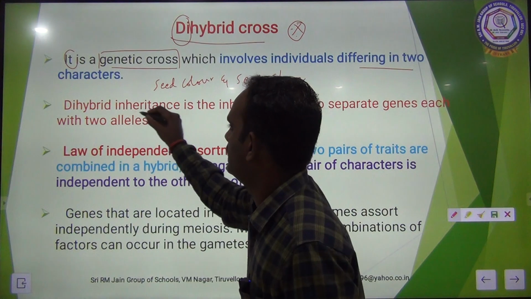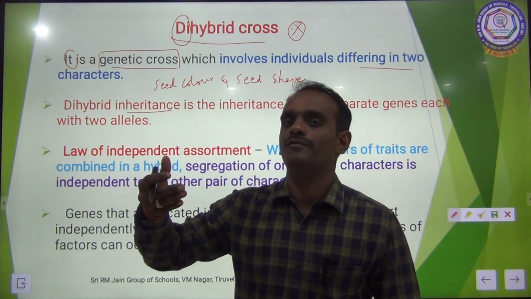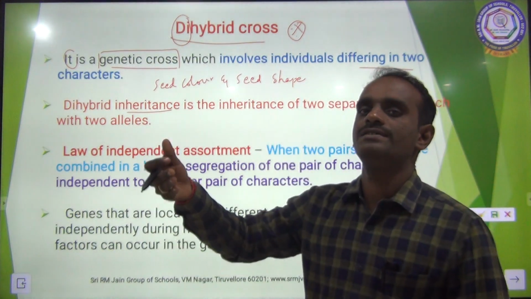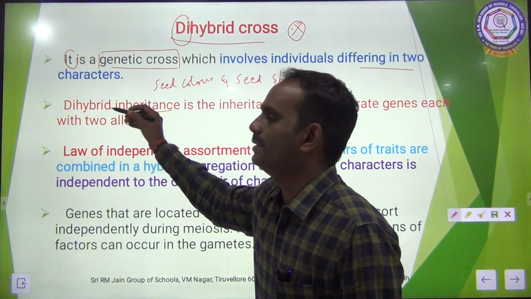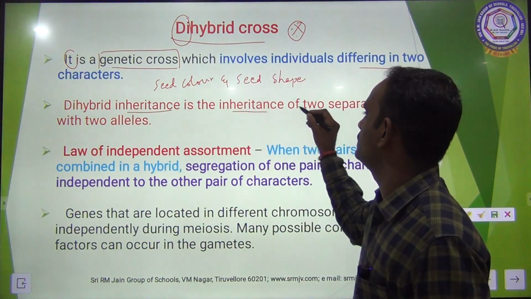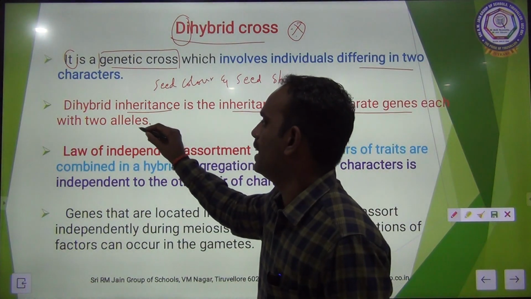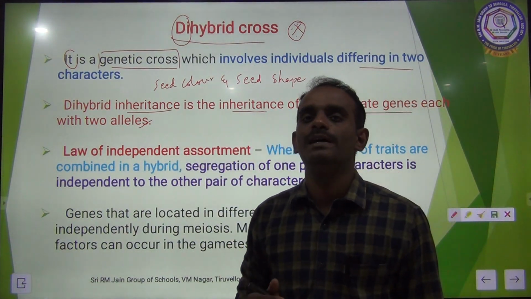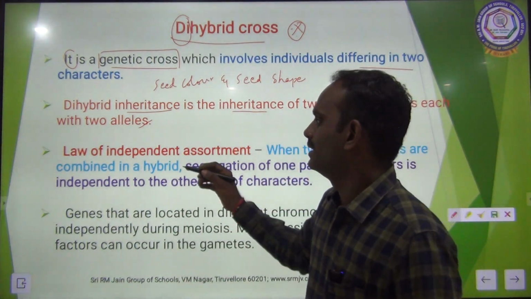Dihybrid inheritance. Inheritance means, as I said earlier, transfer of something. Inheritance means transfer of genes. Dihybrid inheritance is the inheritance of two separate genes, each with two alleles. Alleles are nothing but alternative forms of a gene.